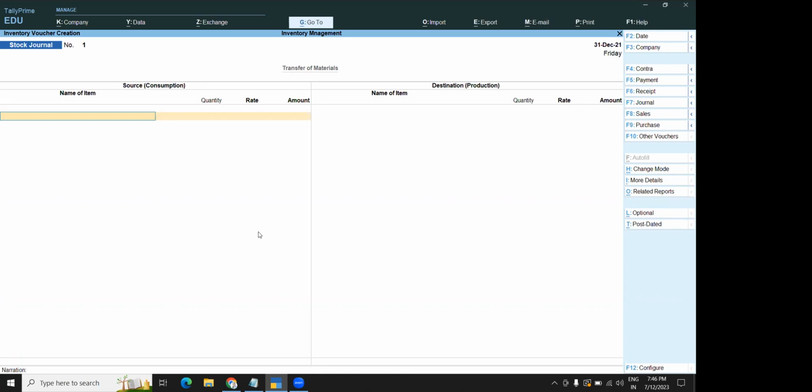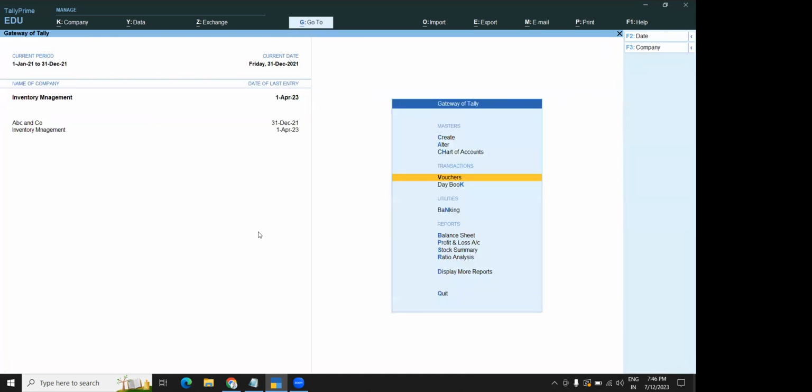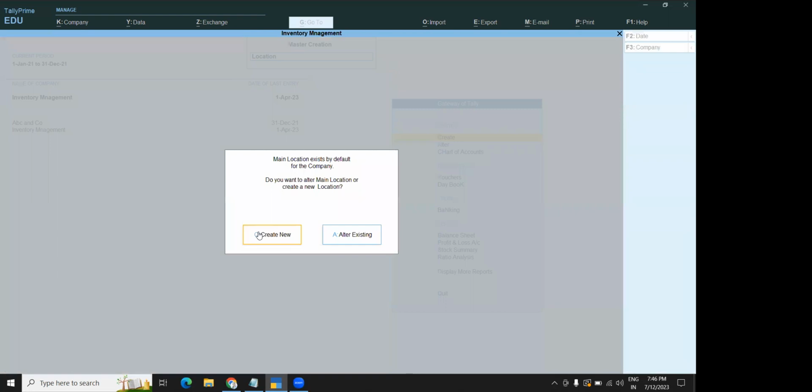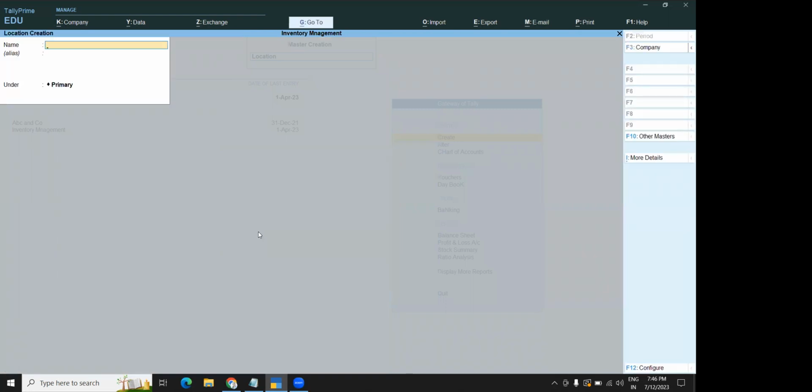So some of the products that you are transferring from the raw material godown to a finished product godown. Understood? So basically what is required here is a godown. Godown is also called a location. A location is required. To create it, just click on the create option. You can see there is a location here in the inventory masters. Click on that location, create.